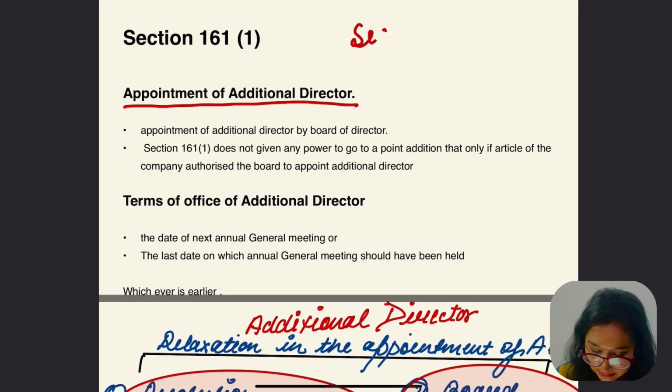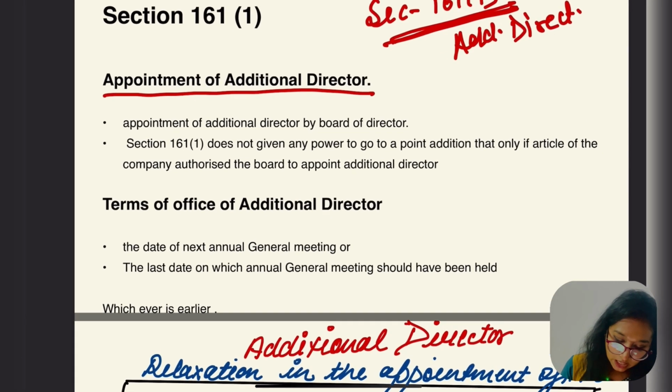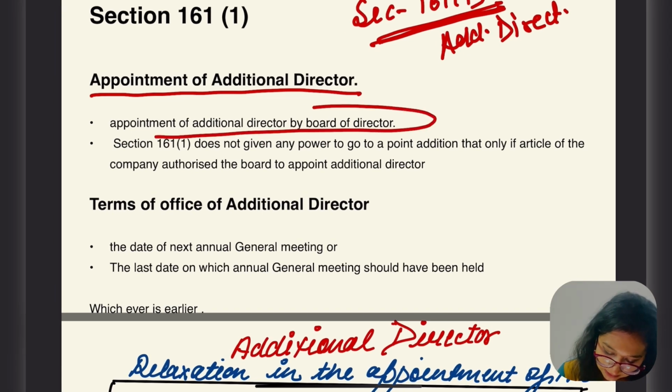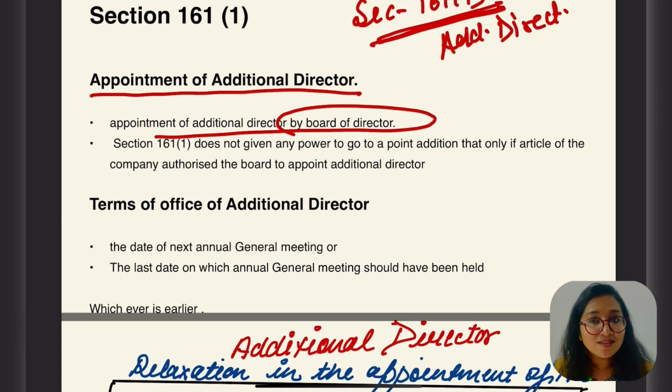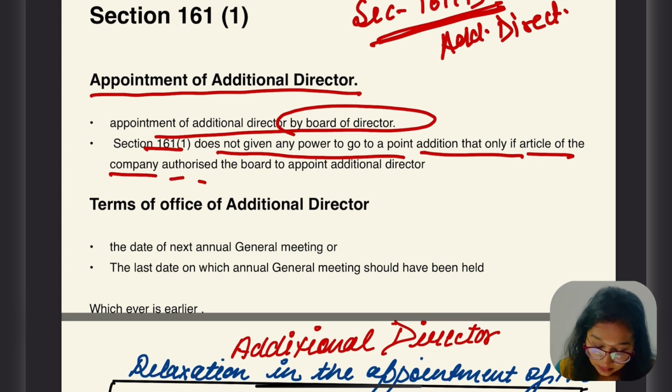Under section 161 subsection 1, remember the section of additional director: appointment of additional director by board of directors. What I told you is that in general the members of the company appoint the directors, right? And do you remember, the members also have the right to remove the director of the company? Yes. Section 161(1) does not give any power to appoint additional director unless the articles of the company authorize the board to appoint additional directors.